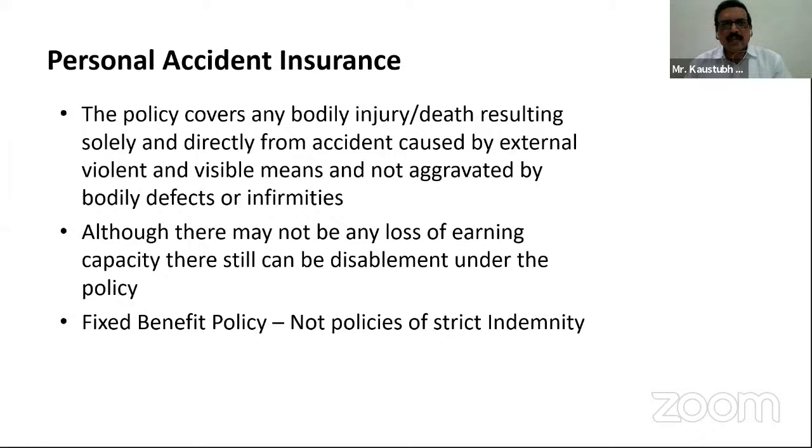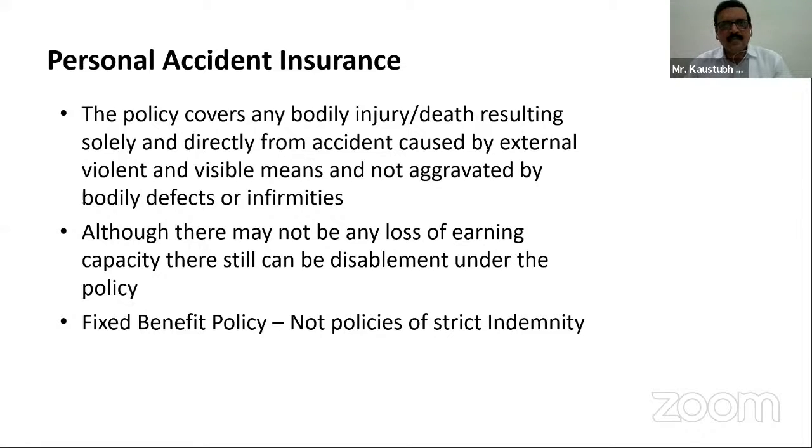Suppose a person already has a defect, say one limb which is not in working condition, his hand is amputated, and he wants to take the personal accident cover. Definitely he will get the cover, but anything related to that amputated hand will not be covered if any accident happens to that individual.